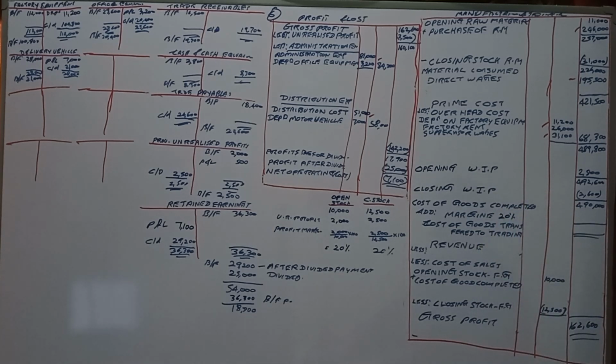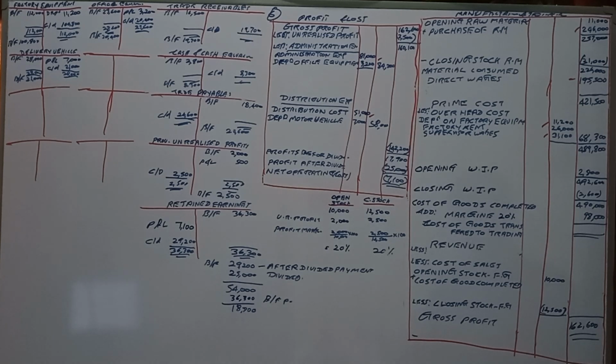Okay, understood? So now we are going to calculate the markup. Markup is 98,000.